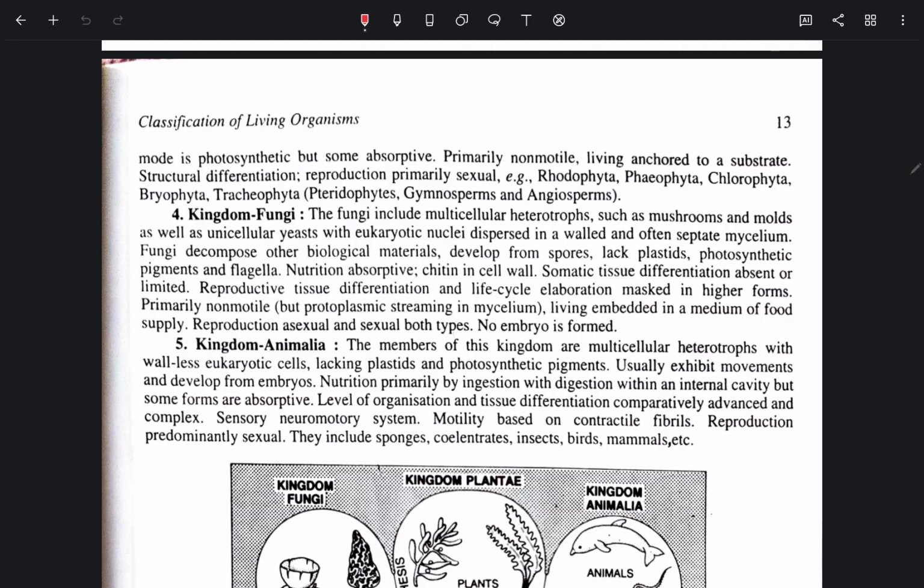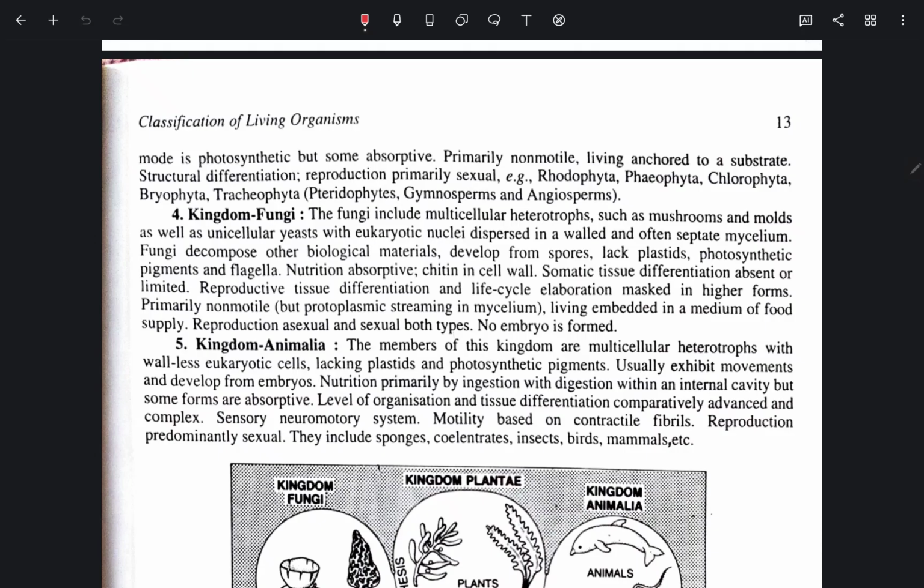Kingdom Fungi. The fungi include multicellular heterotrophs such as mushrooms and molds, as well as unicellular yeast, with eukaryotic nuclei dispersed in a wall and septate mycelium. Fungi decompose other biological materials, developing from spores, lacking plastids, photosynthetic pigment, and flagella. Nutrition absorptive, chitin in cell wall. Some somatic tissue differentiation absent or limited.